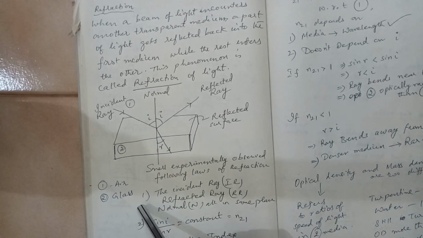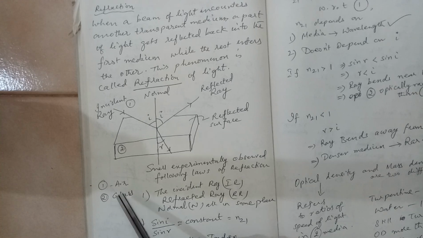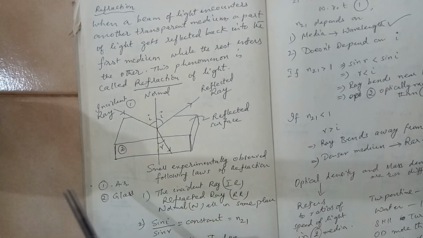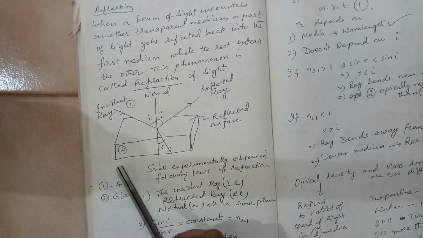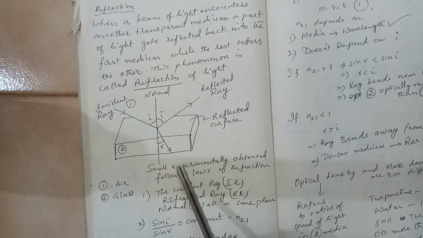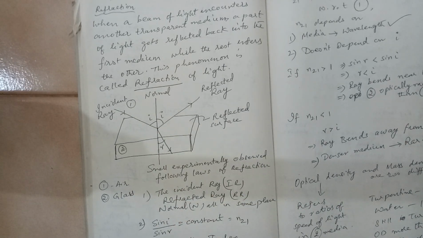This is called refraction. So in simple terms, let us say 100 rays are coming, 90 got reflected, 10 went through the glass, so they bend through the glass. So this concept is called refraction of light.